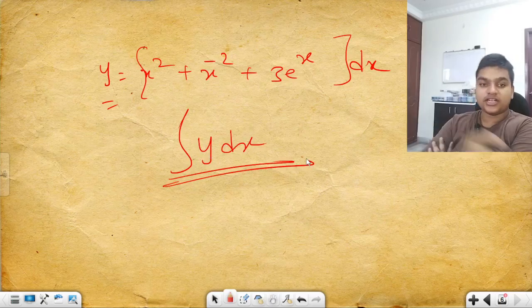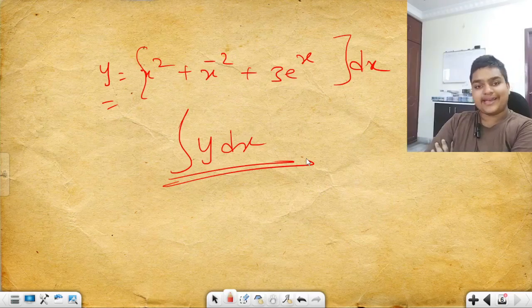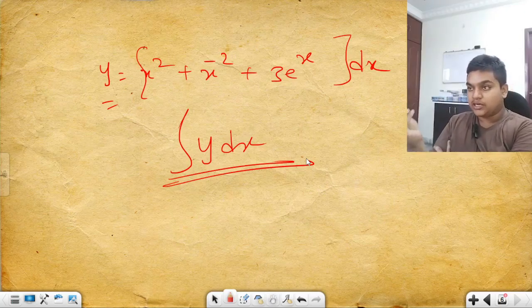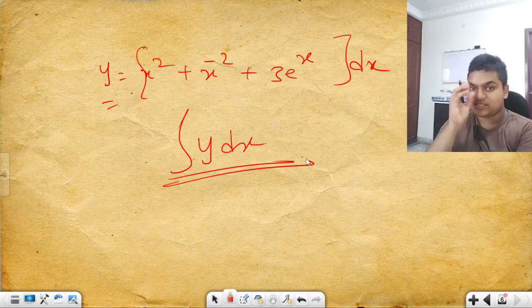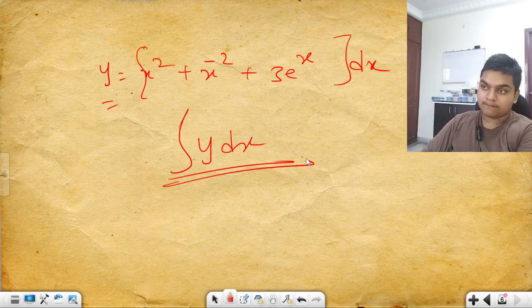Solve for integration fast. Very simple, like yesterday in differentiation. If there is a coefficient while you are integrating, just bring it out of the integration and integrate the rest of the part.